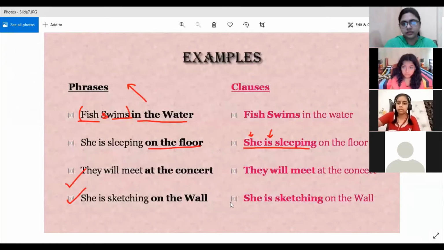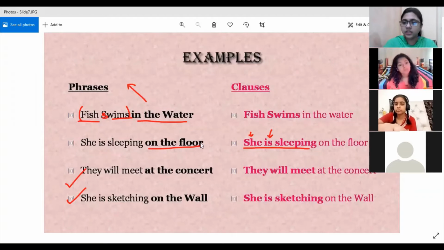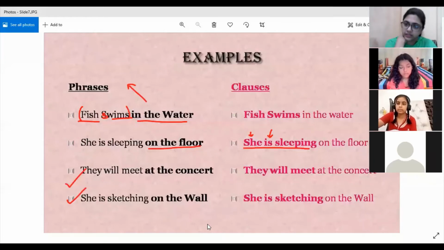See, all these phrases, they have the object. On the floor is the object. Prepositional object, if you remember in the chapter preposition I taught you. Fine. So you only have to look for the subject. So it does not have any subject. Okay, Anushka, you also said object. We are not supposed to look for object. So at the concert and on the wall, both of them do not have any subject, nor any finite form. Till there, you people were correct, but do not add object, because object obviously is there. The concert and the wall, both of them are the object.